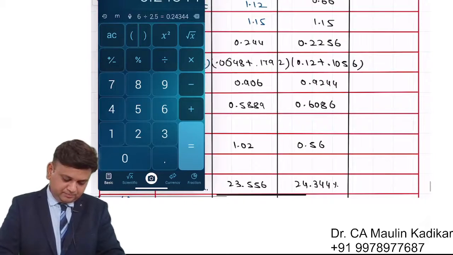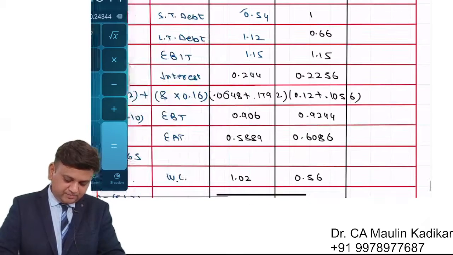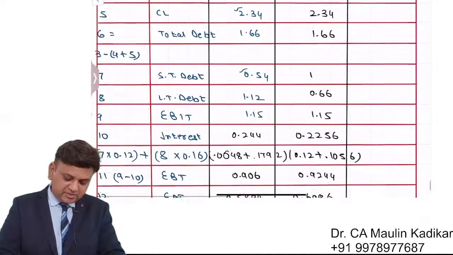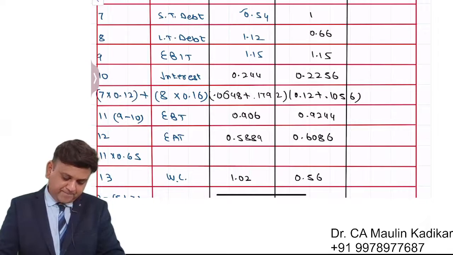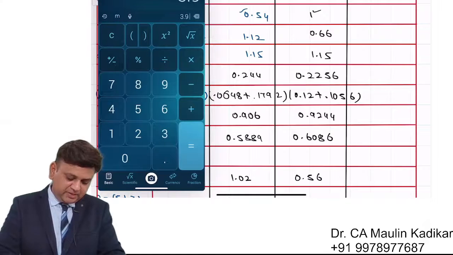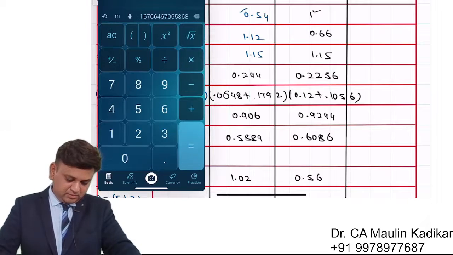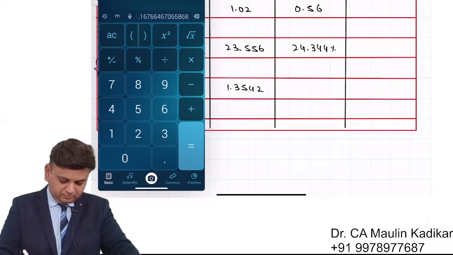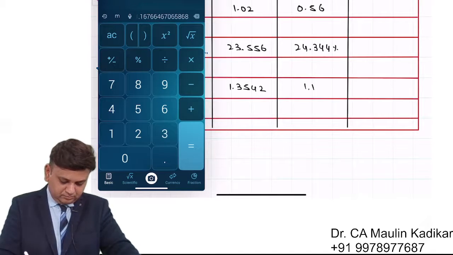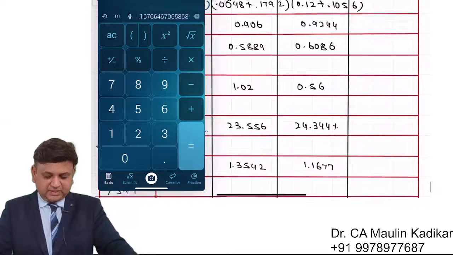Current ratio, in that it is current assets upon current liabilities. Amount of current assets is 3.9 divided by 1 plus 2.34. 3.9 divided by 3.34. 1.1676 or 1.1677. That is what we understand.